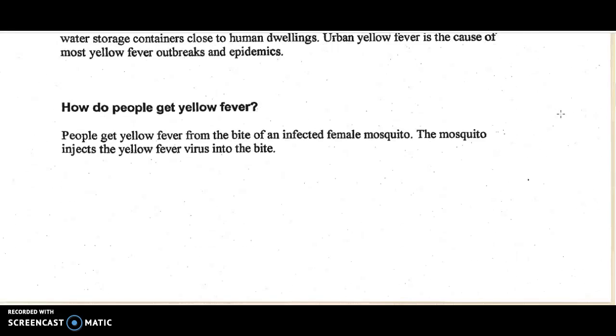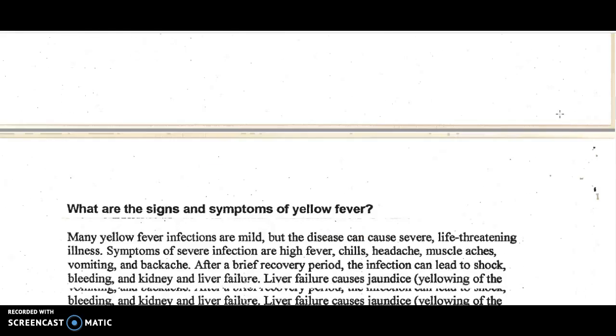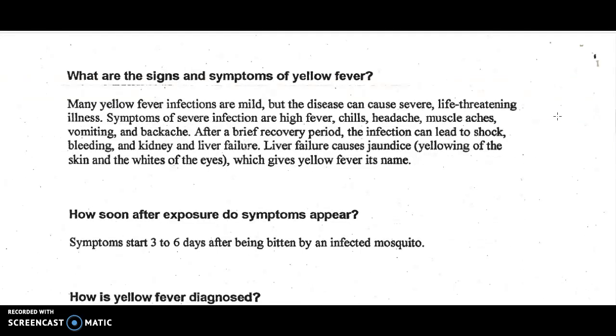How do people get yellow fever? People get yellow fever from the bite of an infected female mosquito. The mosquito injects the yellow fever virus into the bite. What are the signs and symptoms of yellow fever? Many yellow fever infections are mild, but the disease can cause severe, life-threatening illness.